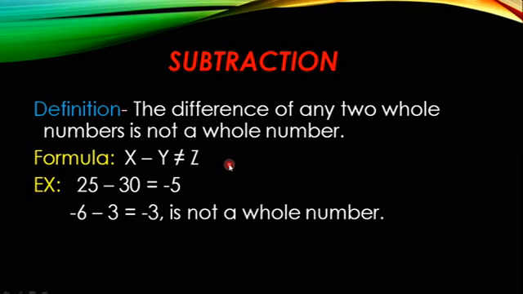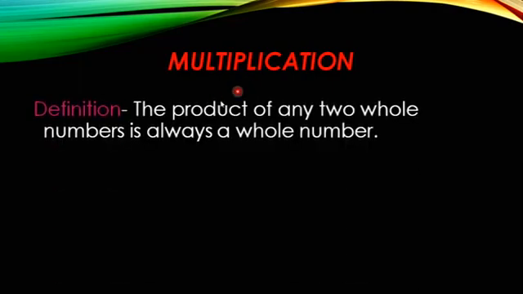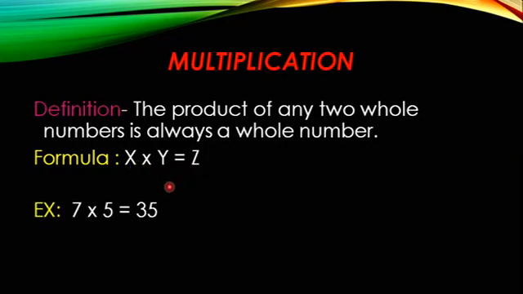Next, let us see multiplication. The product of any two whole numbers is always a whole number. So if you multiply any two whole numbers, you will get the answer, means product. Product in the sense answer. So you will get a whole number only. See here the formula: x into y equals z. Let us see with an example.